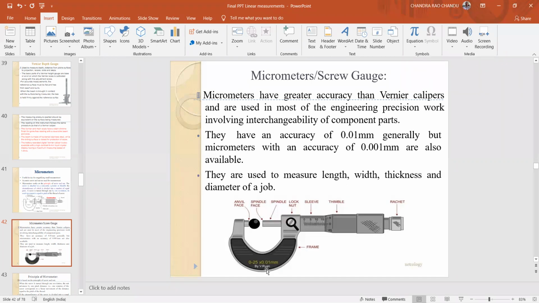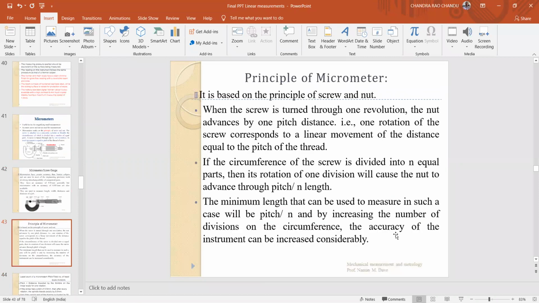Here, the range of this micrometer is 0 to 25, that is, the maximum value to measure is 25. This is the barrel sleeve, and the thimble here has the readings, and here the ratchet. It is based on the principle of screw and nut.